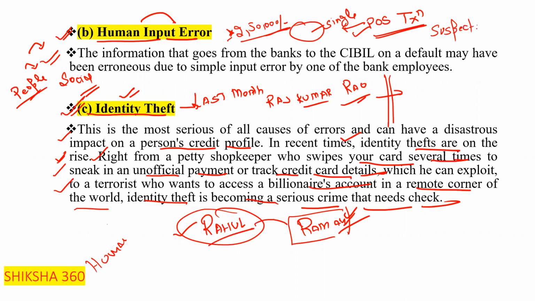At that time the shopkeeper will ask you to provide one identity proof, so that in future, if the transaction is found to be suspected, they will take help from you to show that the transaction was genuine. So we have to take care regarding all these things.